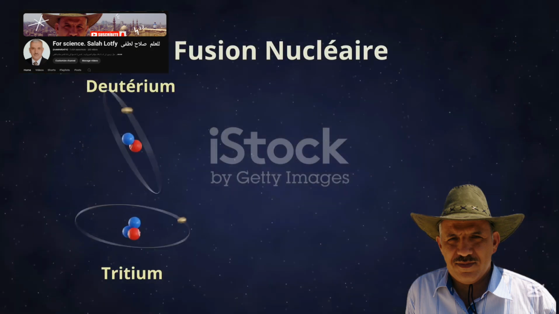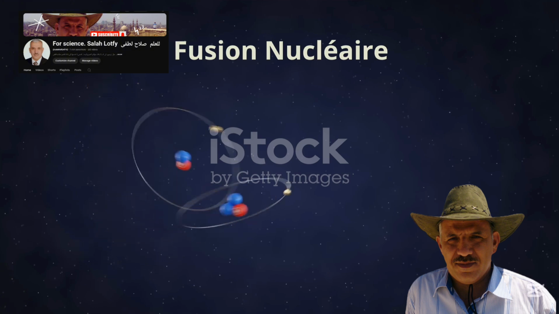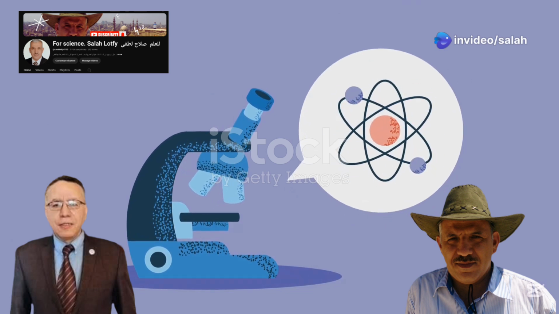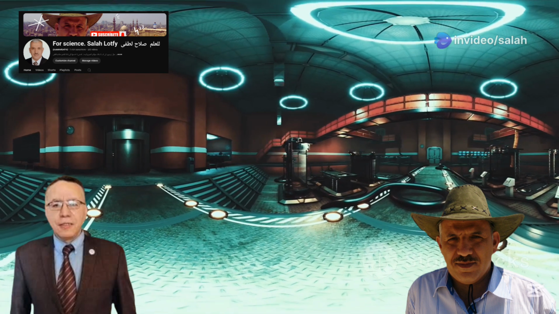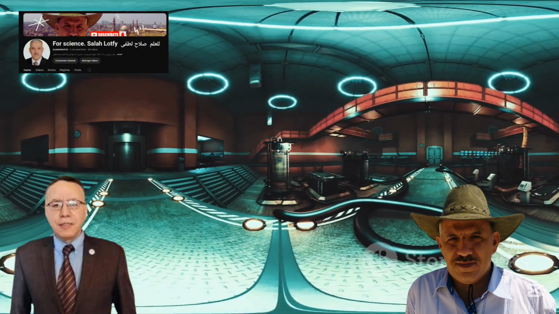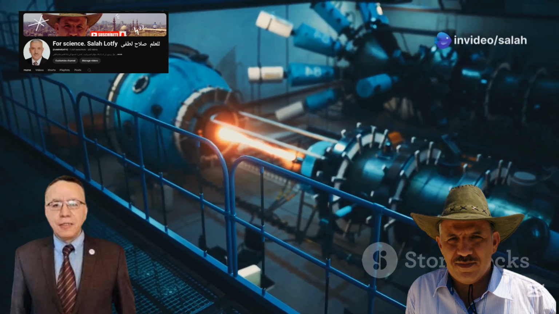Nuclear fission and fusion are two distinct types of nuclear reactions that release tremendous amounts of energy. Although both involve atomic nuclei, their mechanisms and energy outputs differ significantly. Nuclear fission, as mentioned earlier, is the process of splitting a heavy nucleus into lighter nuclei. This reaction is commonly used in nuclear power plants to generate electricity.